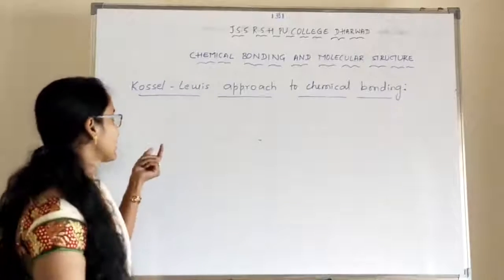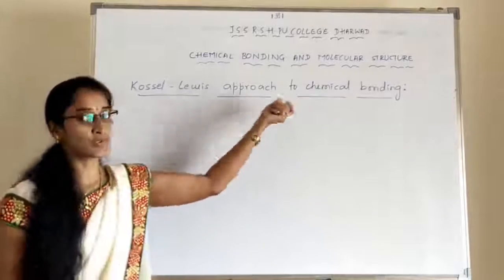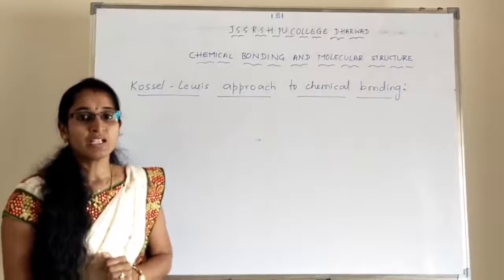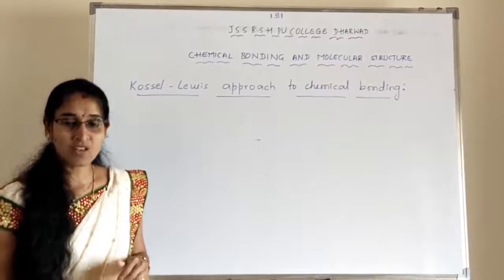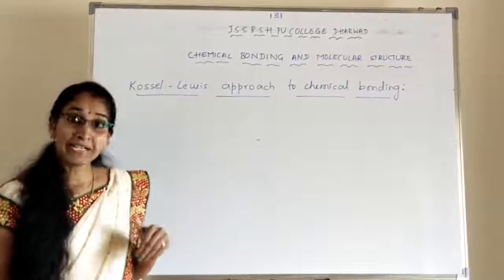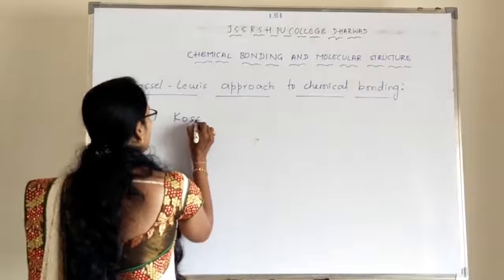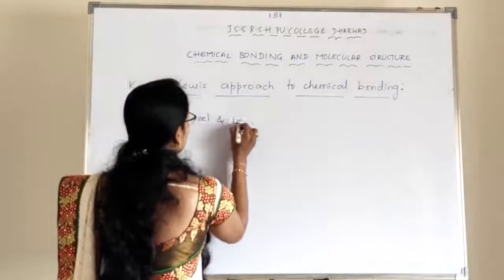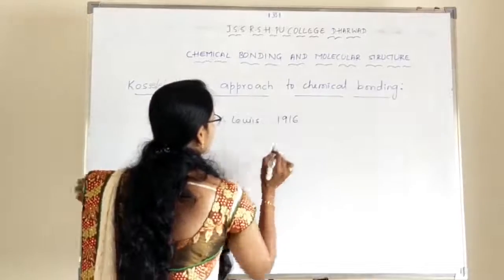Okay, so next let me discuss the Kossel and Lewis approach to chemical bonding. In the formation of a chemical bond, in terms of electrons, it was successfully explained independently by Kossel and Lewis in the year 1916.